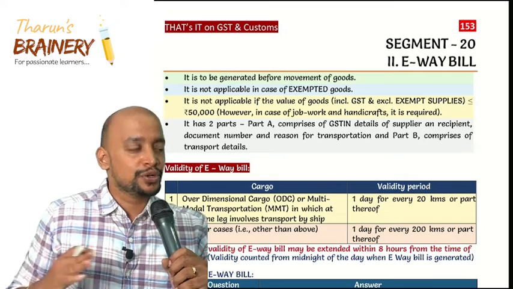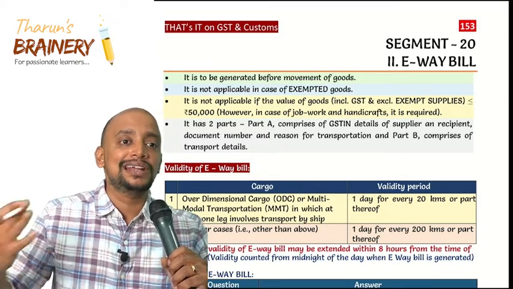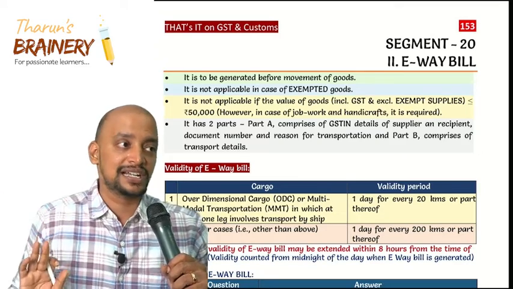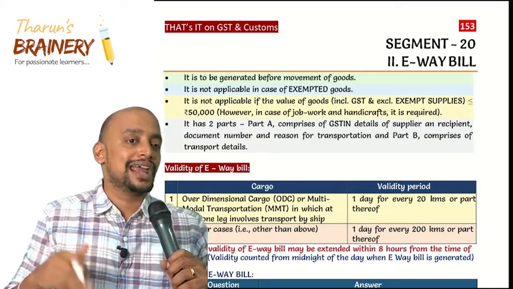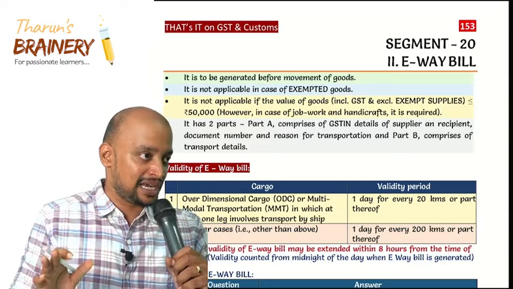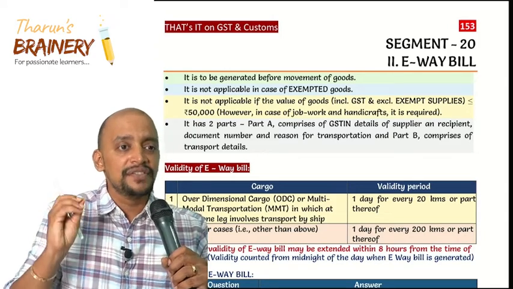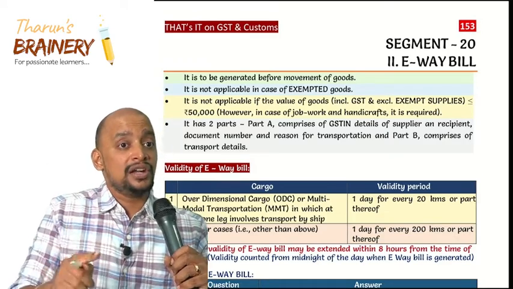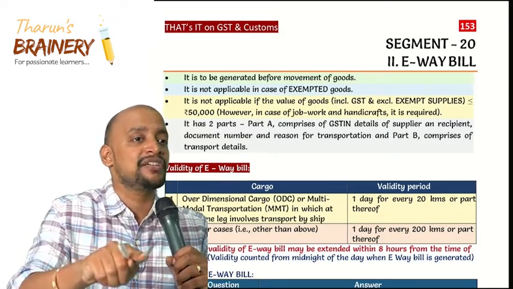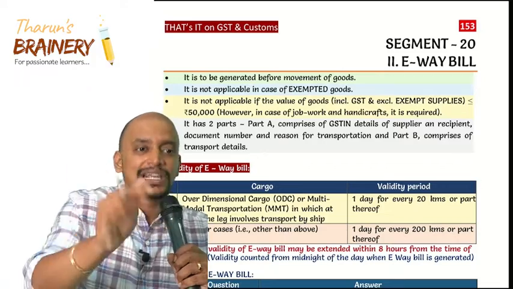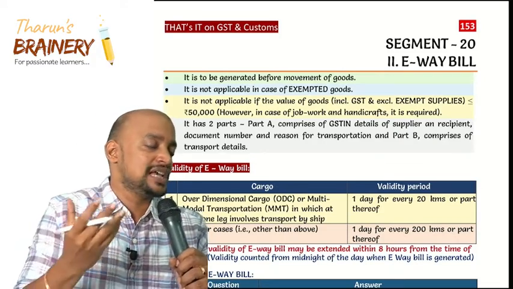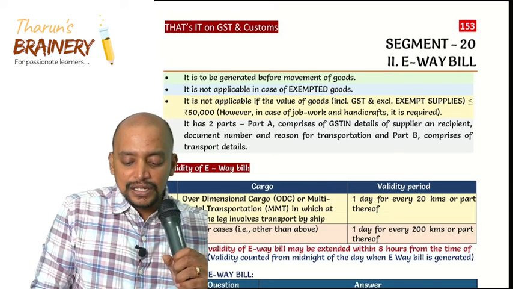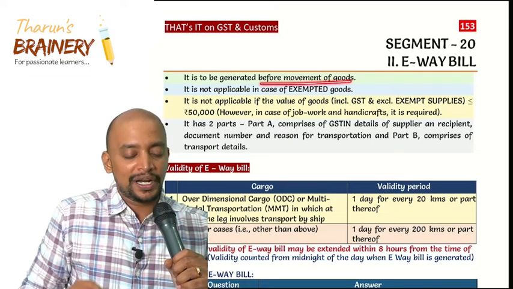This E-way bill has been brought into GST because under GST law the concept of physical check post has been removed, in order to improve the speed of the logistics industry. But randomly they can stop any vehicle and check. So this E-way bill is a very important document. Not having an E-way bill and not having proper details in it are the same. In both cases there will be confiscation, that is a seizure under section 68. So it is to be generated before movement of goods.